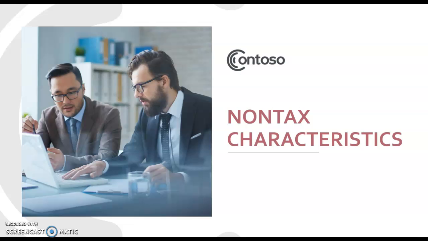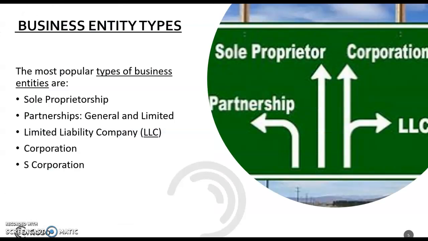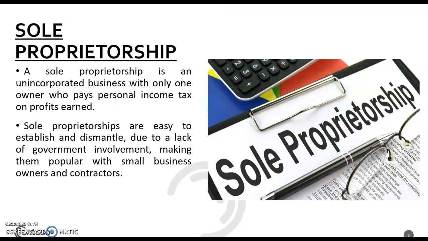First, let's talk about non-tax characteristics. Business entity types: the most popular types are sole proprietorship, partnership, general and limited, limited liability company, corporation, and S corporation. First, sole proprietorship. A sole proprietorship is an unincorporated business with only one owner who pays personal income tax